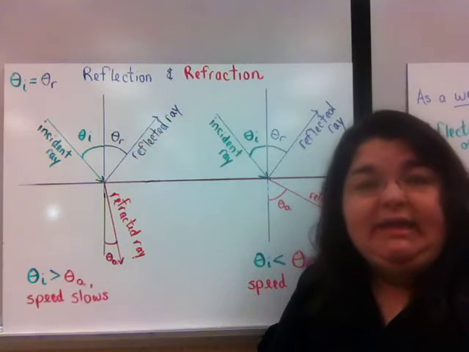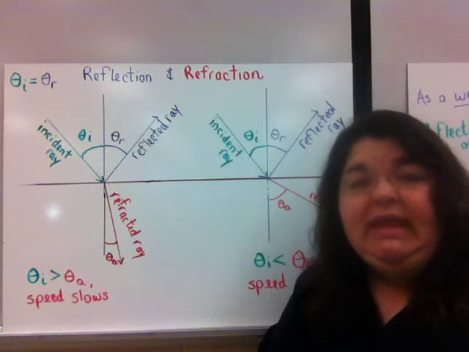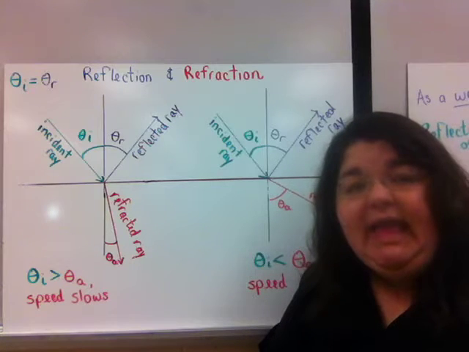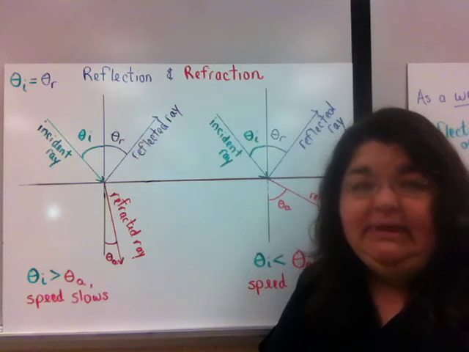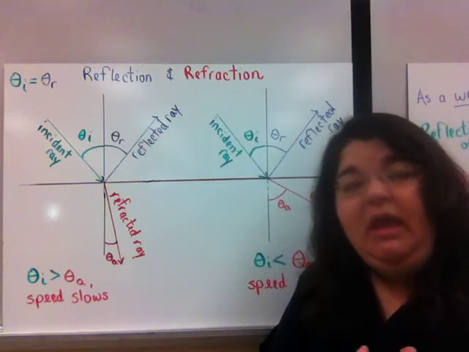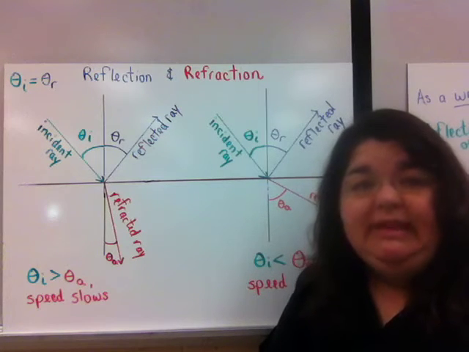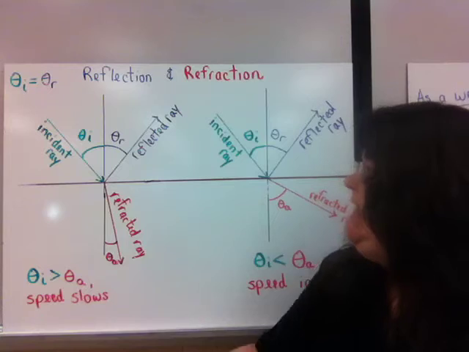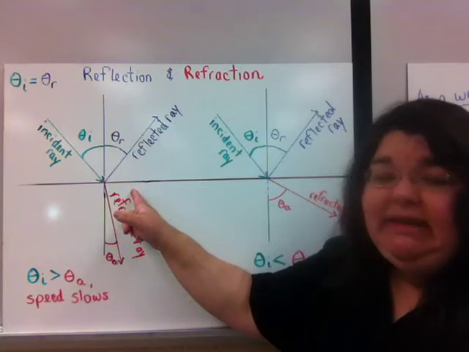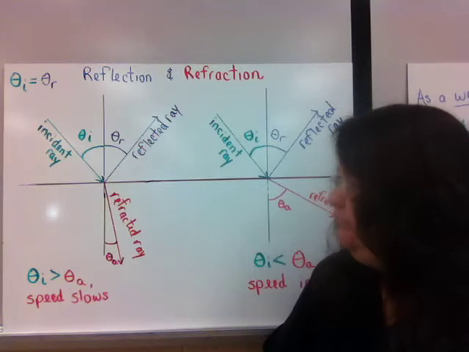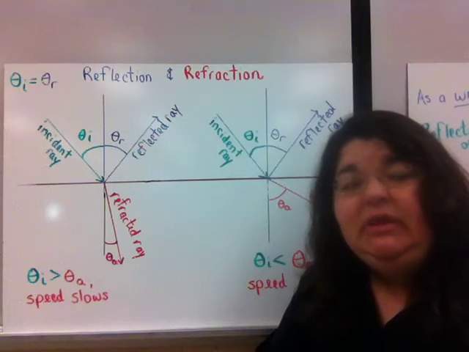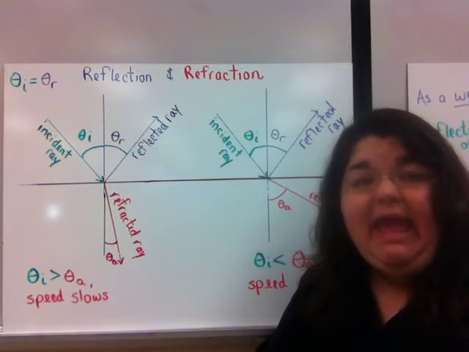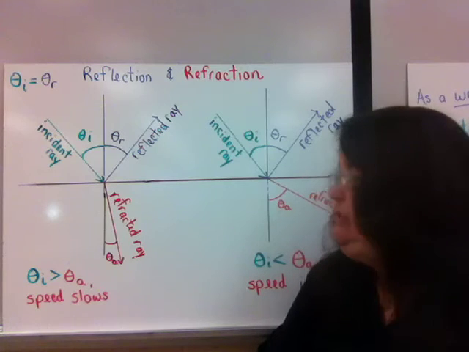Now, the difference between an uneven surface and a smooth surface is whether we see an image or not. So I want you to understand that every object has reflection happening to it. A lot of times we use the word reflection to talk about the image that we see in a mirror. But the true scientific definition for reflection is simply all waves hitting a surface and bouncing off. In order to get an image, these light waves would have to bounce off in a regular pattern. And when that happens, we will see an image.